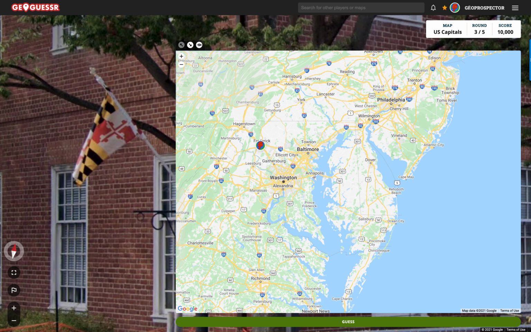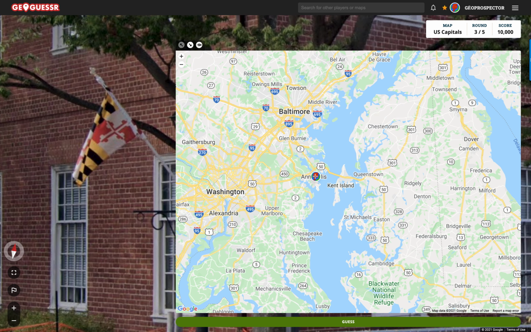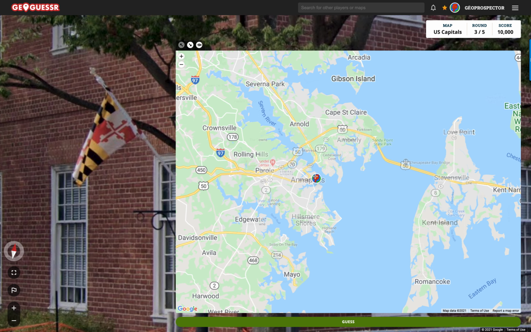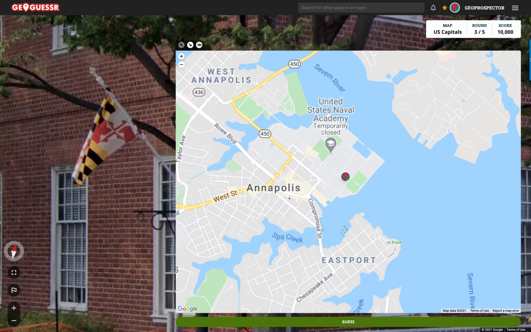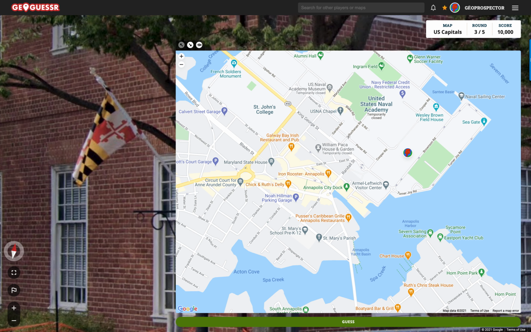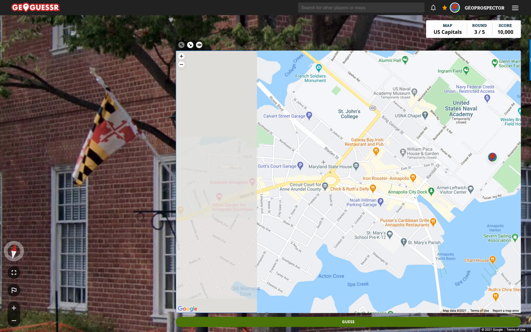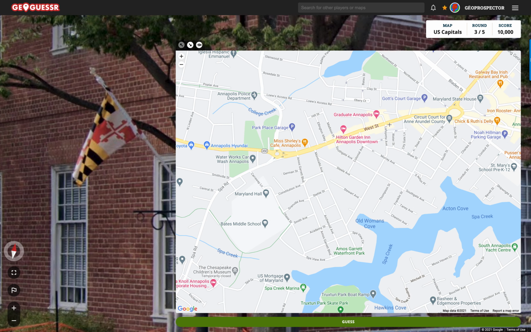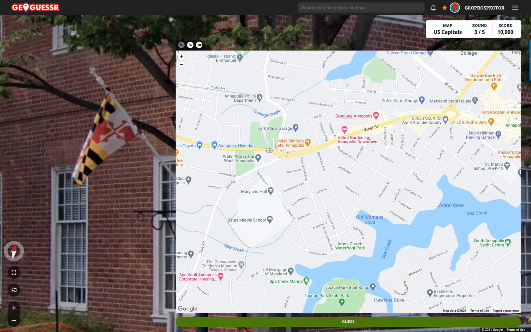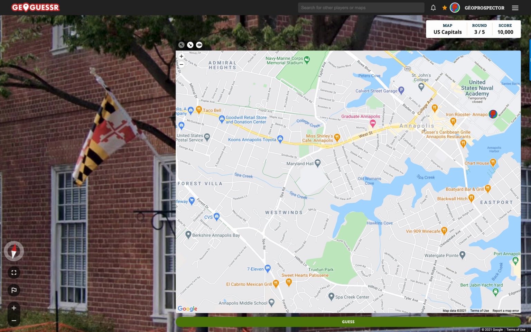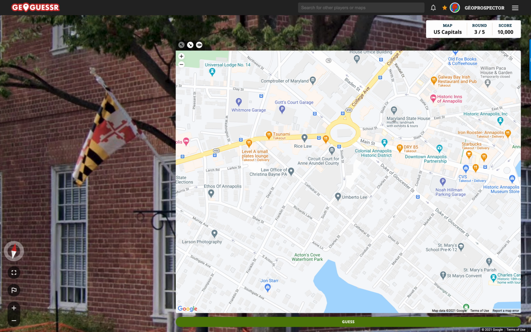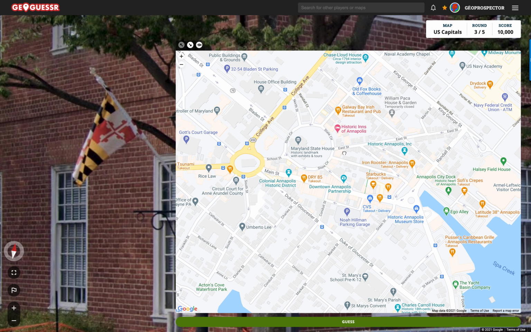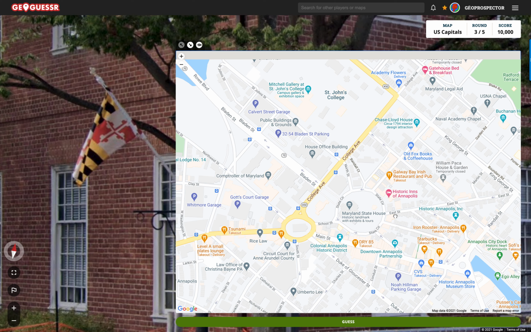Oh, I think it's Annapolis. I recognize that one now. Very good, Annapolis. United States Naval Academy. Yes, that's right. That's the main naval training facility for the U.S. Where are we? I'm pretty sure it's Annapolis. It just rings a bell now. So we need to figure out where in Annapolis we are.